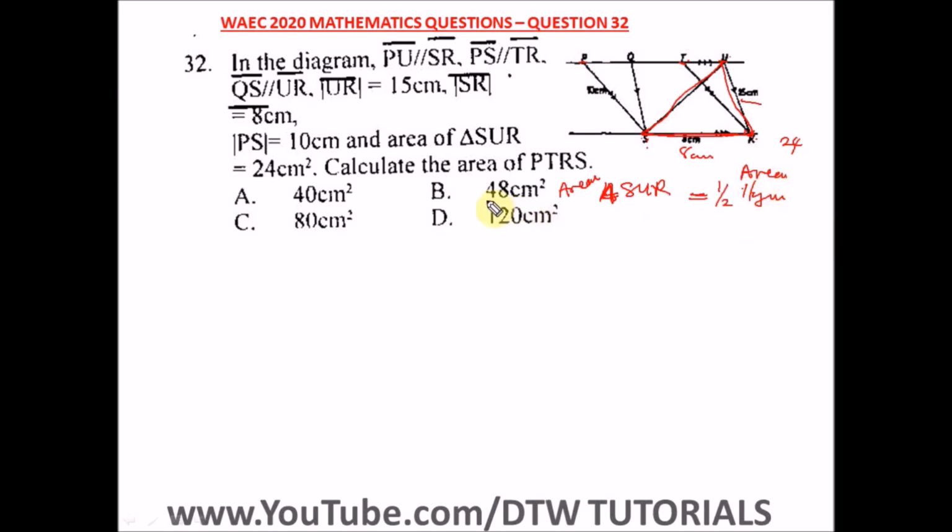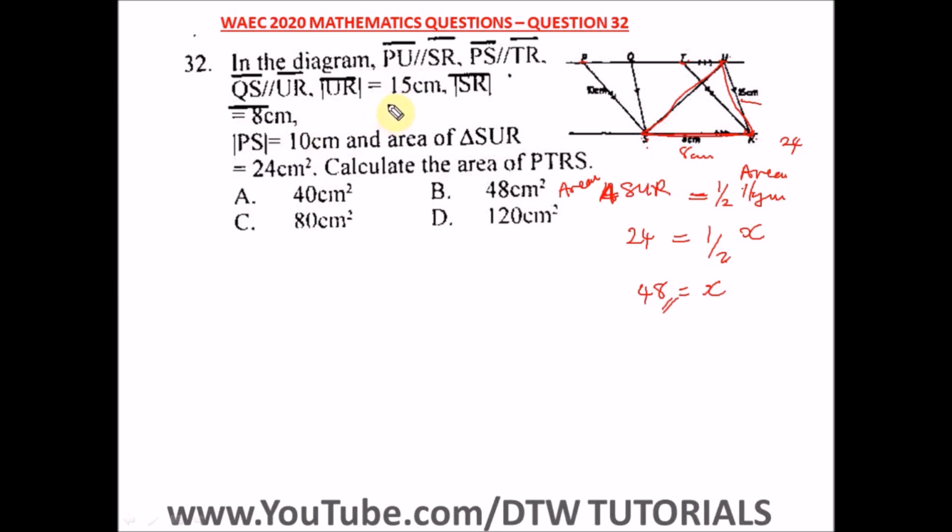Okay, so it's quite easy for us to calculate the area of the parallelogram, which is PTSR, whereby we know the area of the triangle as 24, equal to 1 over 2. Make the area of the parallelogram x, and to get x, 2 times this will give us 48, and x is equal to 48. So the area of the parallelogram is 48. All right, so this is the answer. So you don't need to bother about all this 15 and 8 centimeter and 10 centimeter. Okay, this is just to confuse you.